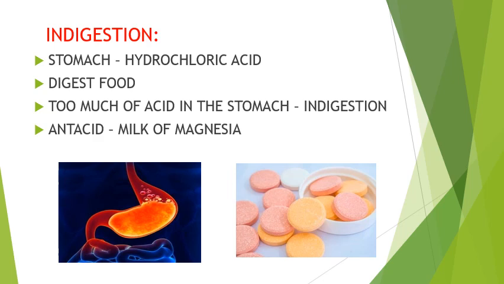When you or anybody in your family suffers from acidity, the elders advise you to take tablet or solution of milk of magnesia, which is an antacid. Milk of magnesia is a mild base. It contains magnesium hydroxide. It thus neutralizes the excess of hydrochloric acid.